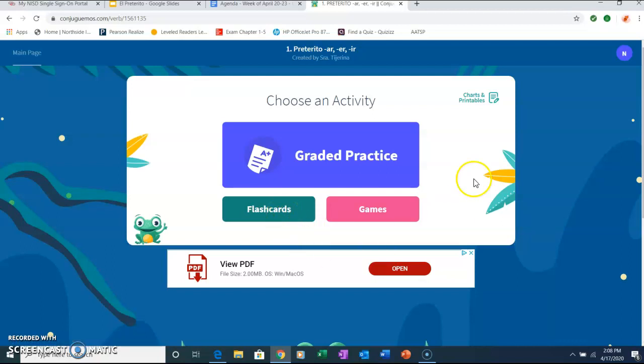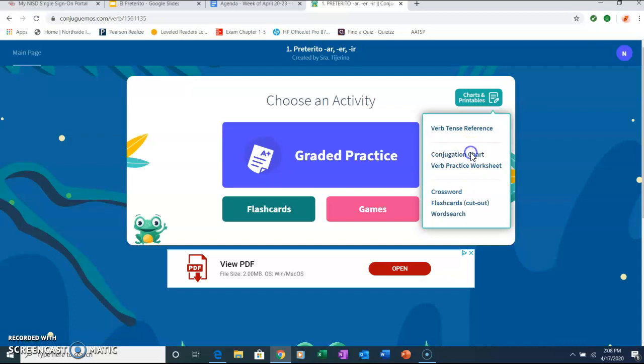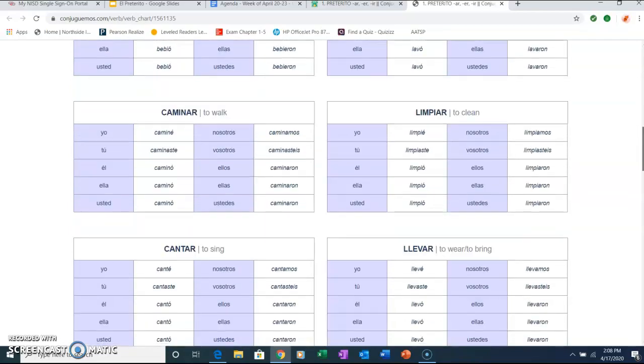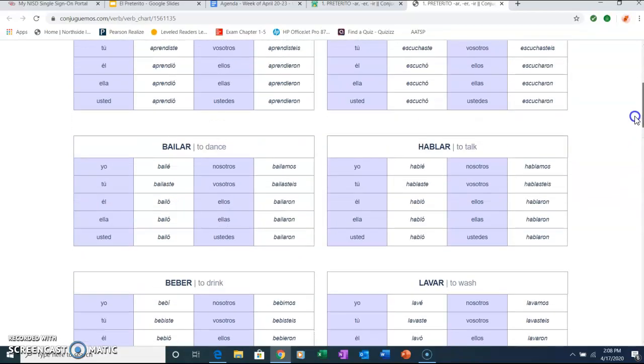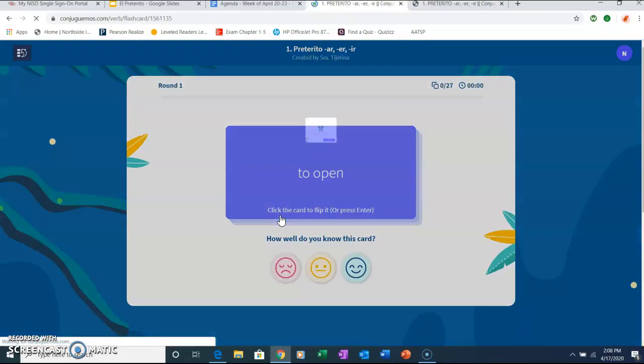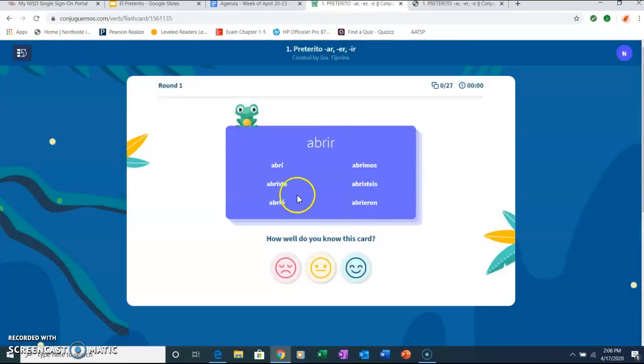Now, you have 2 choices here. You can go here where it says charts printables. You can go to the conjugation chart, and you can see all the verbs that you're going to be working with. I know it looks like a lot, but there's 27 verbs, okay? Now, it looks like a lot because they have all the pronouns here listed. They did not group them together. And the good thing is that they organize the pronouns, singular pronouns on the left, plural pronouns on the right. But when you go into the flashcards, you have them grouped. Here, singular pronouns on the left, plural pronouns on the right, and they are grouped right here, okay?